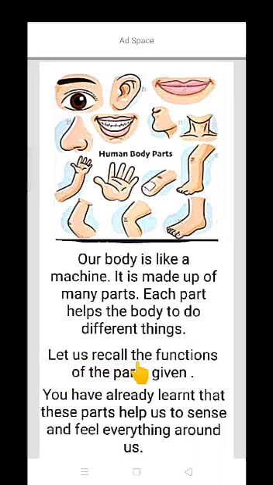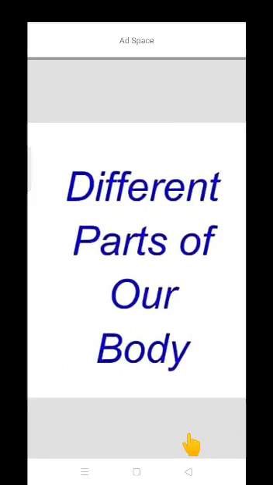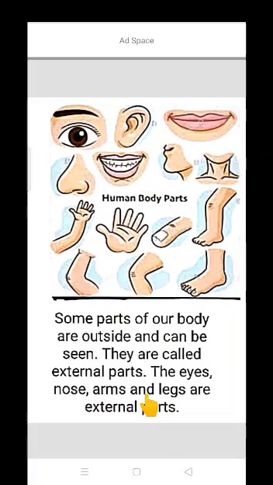Let us recall the functions of the parts given. You have already learned that these parts help us to sense and feel everything around us. Now we will discuss different parts of our body.